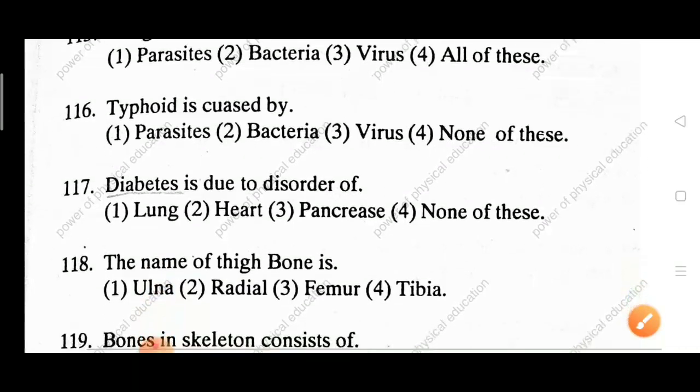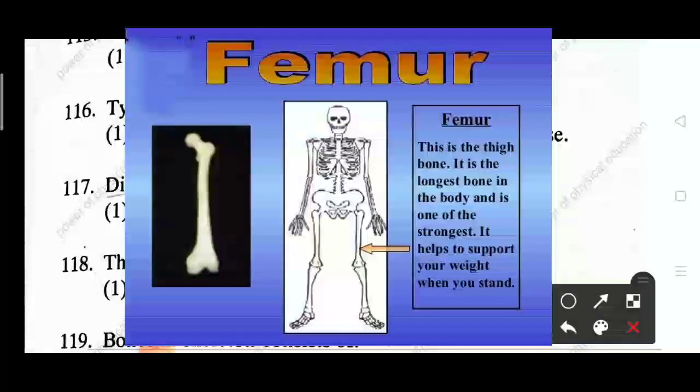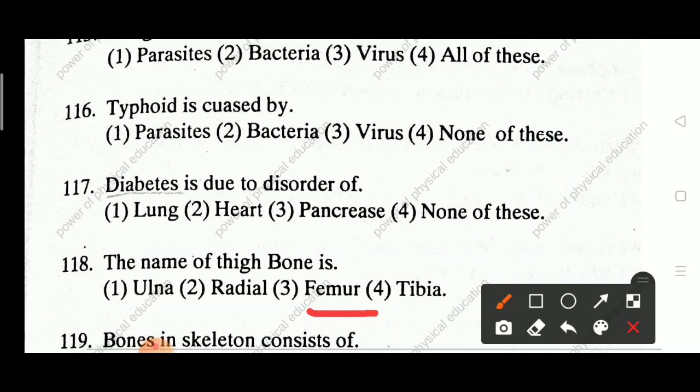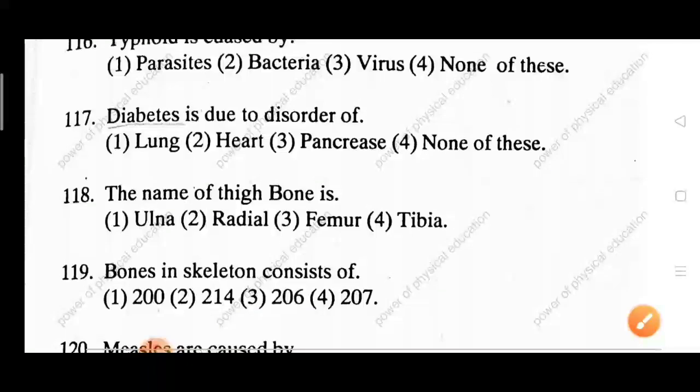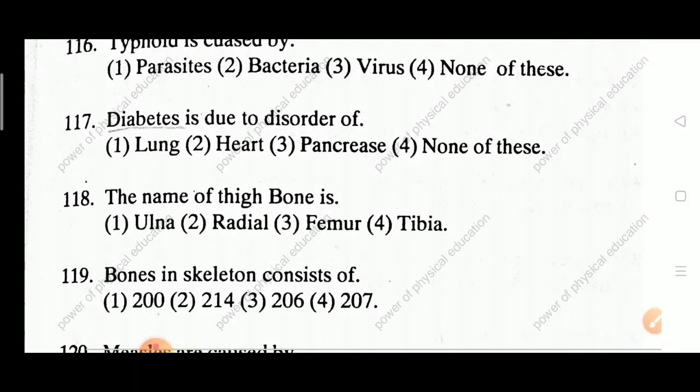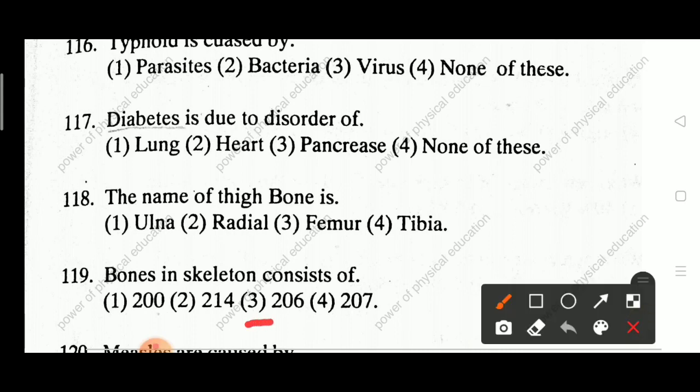Next question 118. The name of the thigh bone is ulna, radial, femur and tibia. Answer is femur. This femur bone is present in the thigh and it is the longest and strongest bone in our body. Next question. Bones in the skeleton consist of 200, 214, 206, 207. There are 206 bones present in our body.